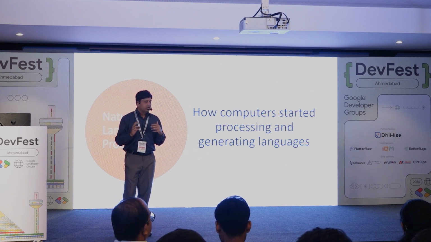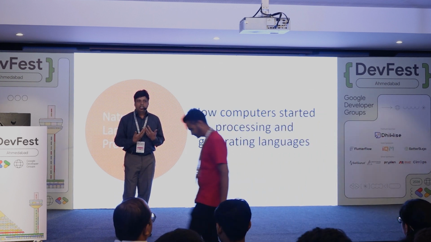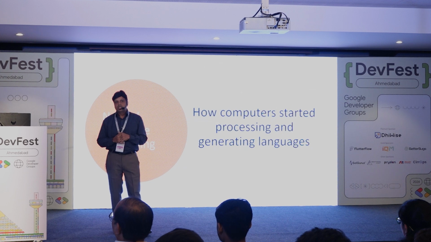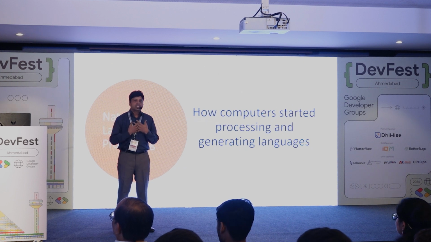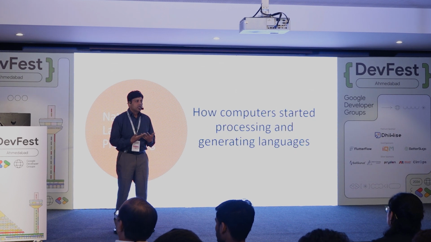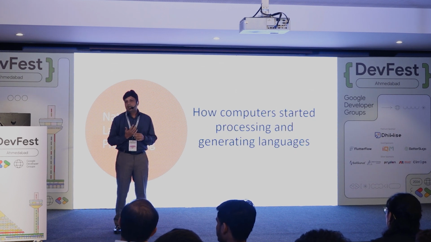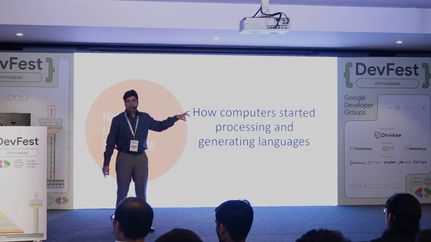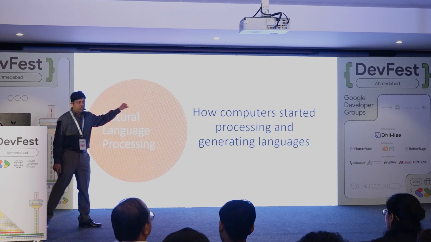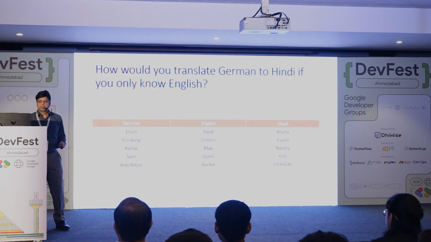Now, but in today's world, we talk to Alexa, and Alexa replies back. Now, how does that happen? How computers started understanding our natural language, like English, Hindi, Gujarati, French. How computers actually started learning our language. So the field of AI, which deals with natural language, is known as natural language processing. So how does that work?